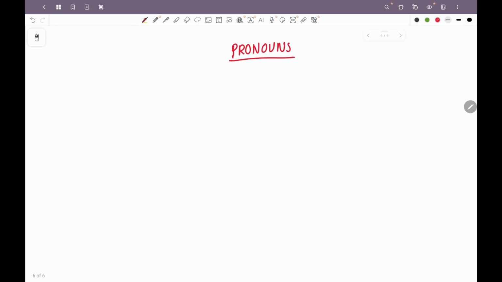Pronouns are words that are used to replace a noun or a noun phrase to avoid repetition. For example, if I say, Ria is my friend, Ria is tall, Ria is an engineer, Ria is working in a multinational company, right? Here the word Ria is being repeated, so in the English language what we do is we replace Ria with she.